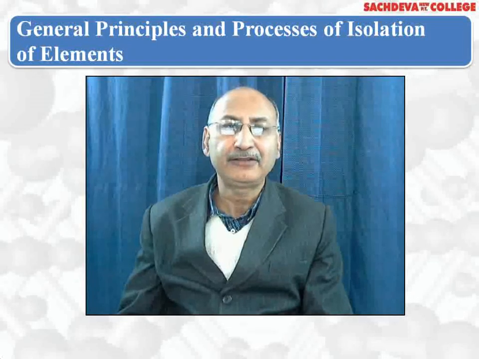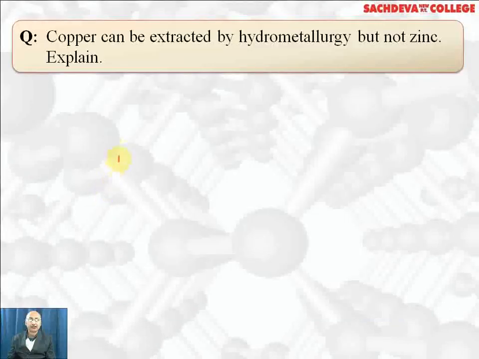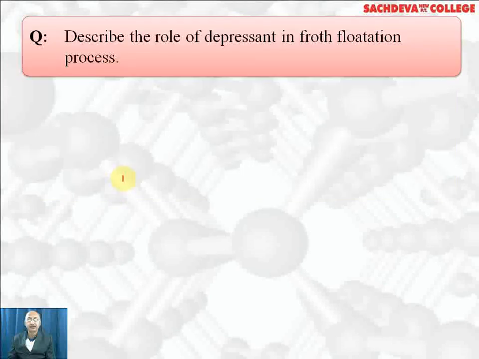Let's take up subjective questions based on general principles and processes of isolation of elements. The first question: copper can be extracted by hydrometallurgy but not zinc. Why? The reason is copper is less reactive than hydrogen, whereas zinc is more reactive than hydrogen. That's why copper can be extracted by hydrometallurgy, that is reduction by hydrogen, whereas zinc cannot be.